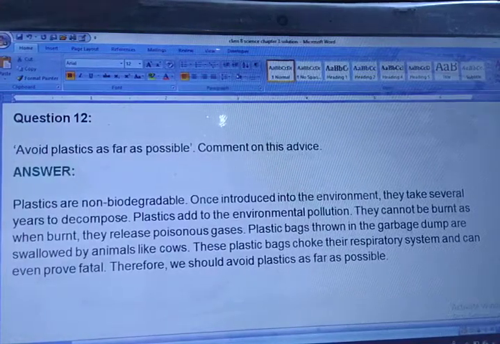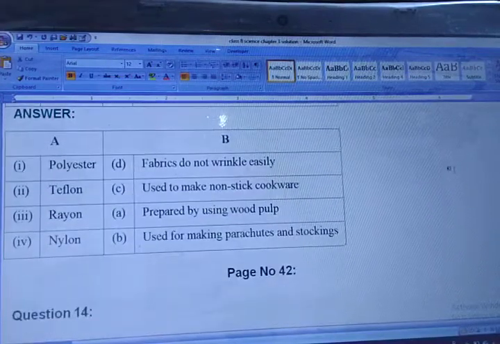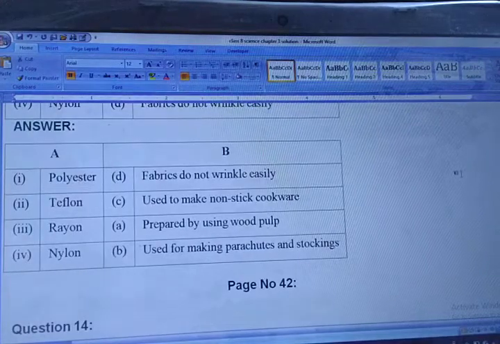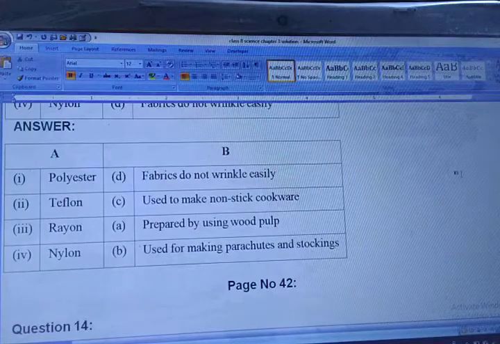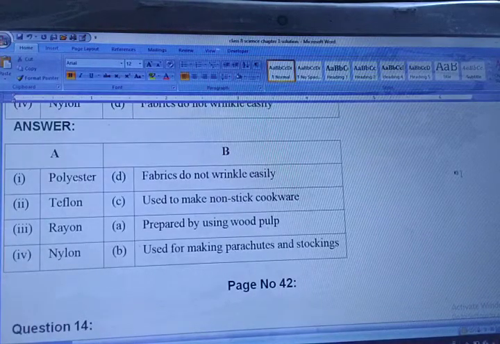Now we are moving to the next question, question number 13. You can see match the following. This is already a question, and here I have written the answer. What are polyesters? Polyesters are fabrics that do not wrinkle easily. Teflon is used to make non-stick cookware. Rayon is prepared by using wood pulp. And nylon is used for making parachutes and stockings. So this was our question number 13.